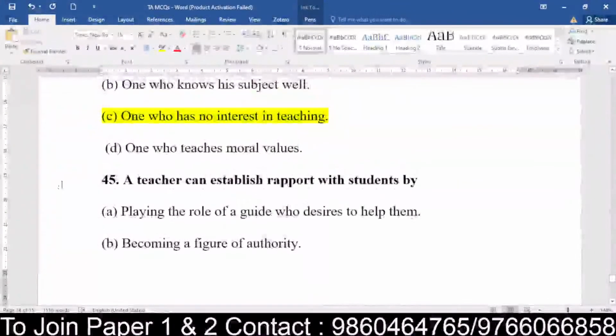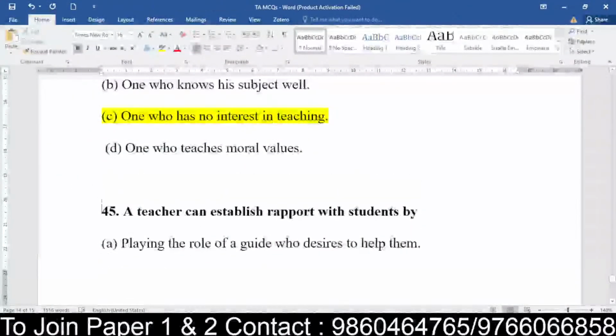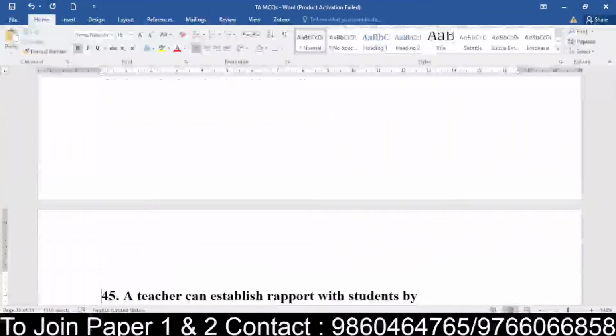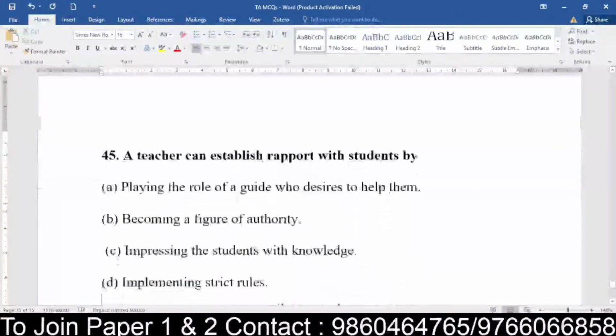I'll just take 45 down a bit so that it is clearly visible. A teacher can establish rapport with the students by what? A teacher, if he wants to establish a rapport with the students, should play the role of a guide who desires to help them, become a figure of authority, impress the students with knowledge, or implement strict rules.